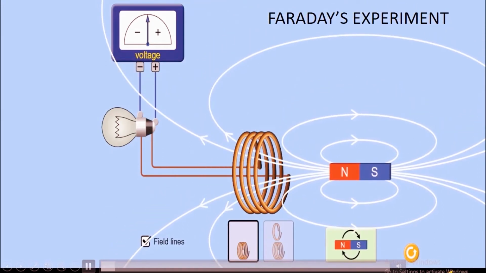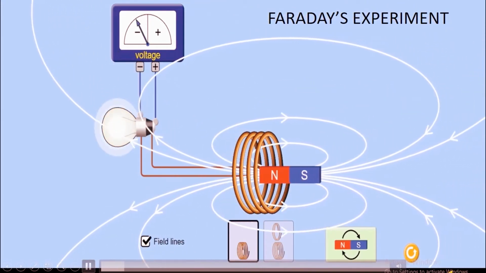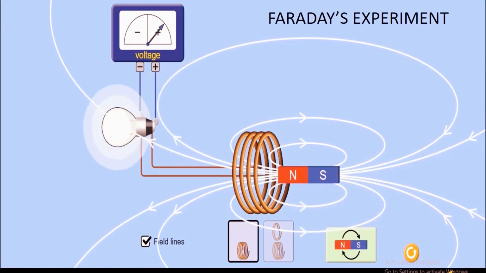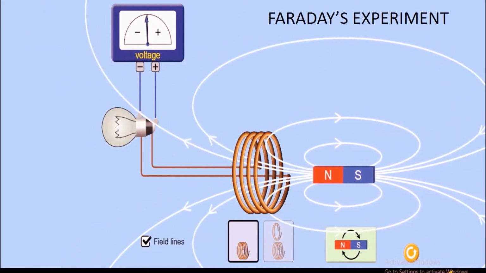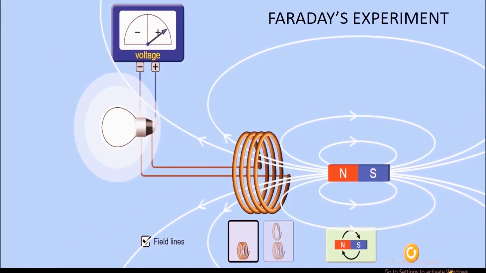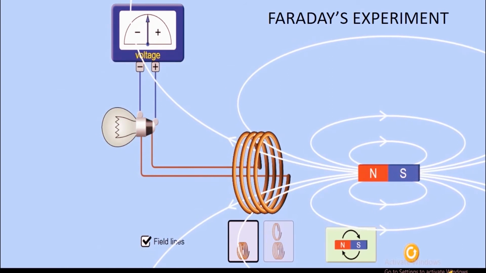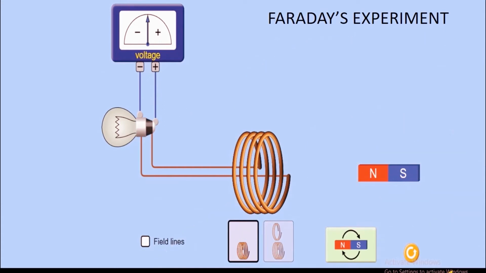Here the bar magnet is inserted. There will be a voltage generated. So whenever there is a change in the magnetic flux, there will be an electric current generated in the circuit.